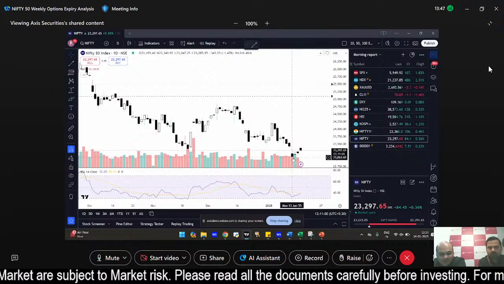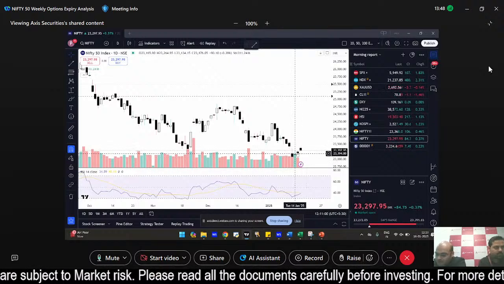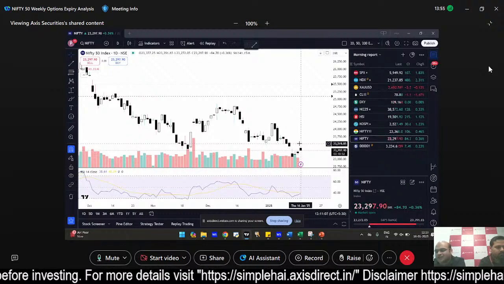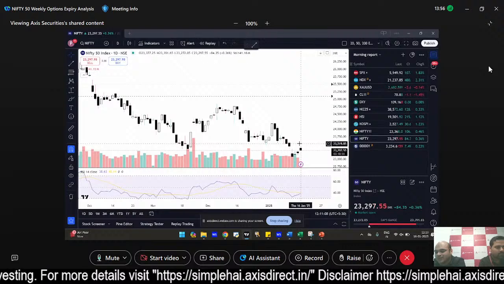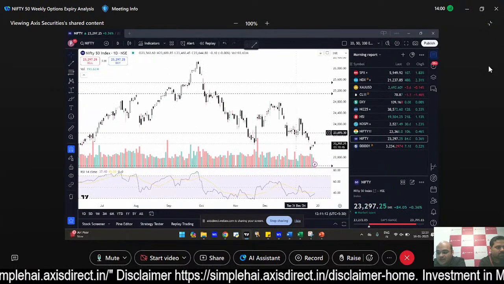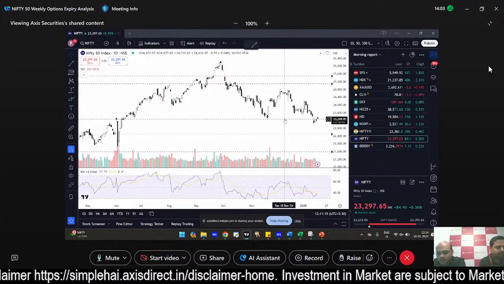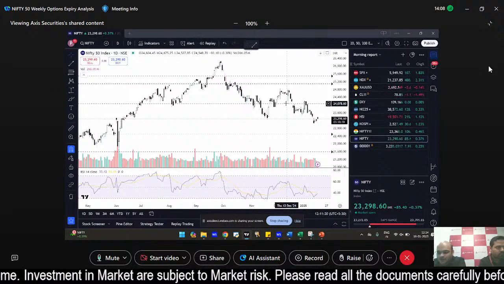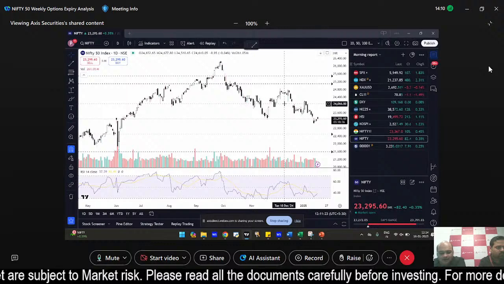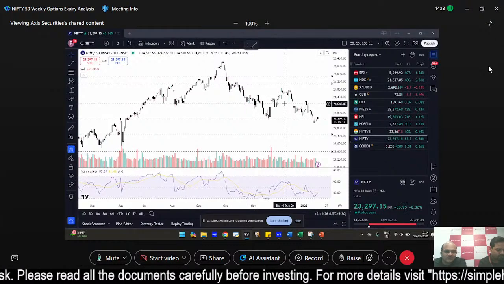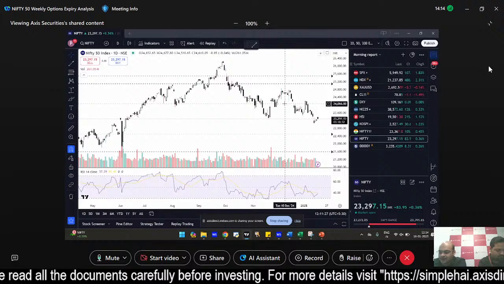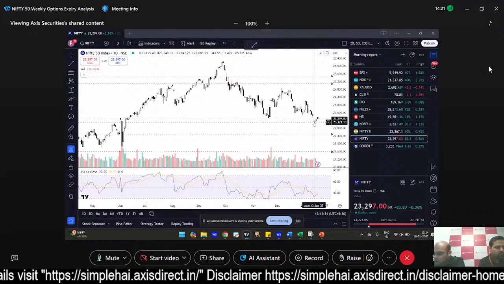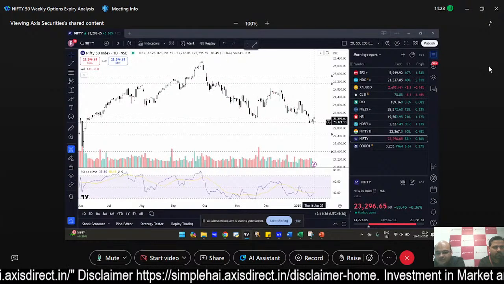So this is basically an upward drift, and in the coming sessions the 23,500 level will be very crucial. Consider this as a make or break level. If it goes above this level, then only then can you expect some sort of up move, and even that we might see limited to probably 23,900 and 24,000. So this will be the broad resistance zone of the index. Now on the support side, the recent swing low is around 23,000. It is also a round figure, so immediate supports will be seen there.